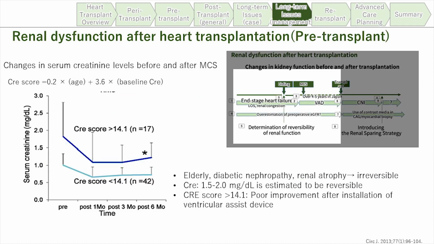So this is how to predict the renal recovery. I would skip the creatinine and patient background, and we can predict whether the kidney function can recover or not.